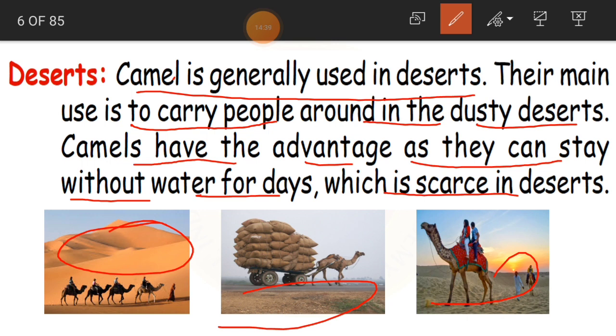It is a very dry area. Because water is not there, other animals cannot live there, whereas camel has got an advantage where it can stay without water for some days. So that is why we prefer camel in desert areas, and we use it to carry people and our goods in that area. Clear, children?